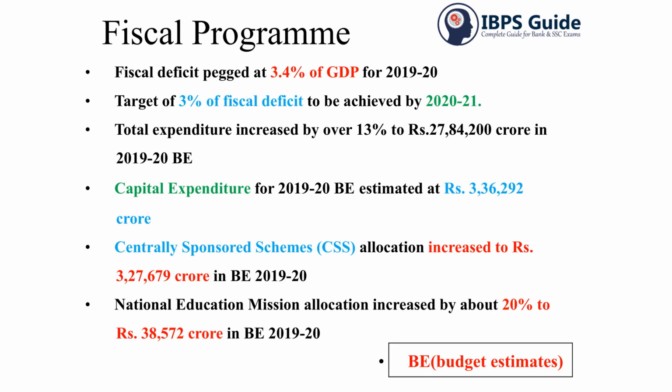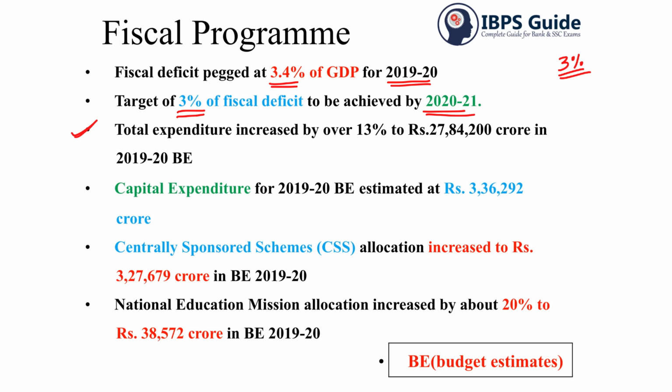Next, with respect to fiscal deficit, we had said that we had to maintain the fiscal deficit of up to 3%, but this year it is pegged at around 3.4% of GDP for 2019-2020. However, the government has said that the 3% fiscal deficit will be achieved by 2020-2021.